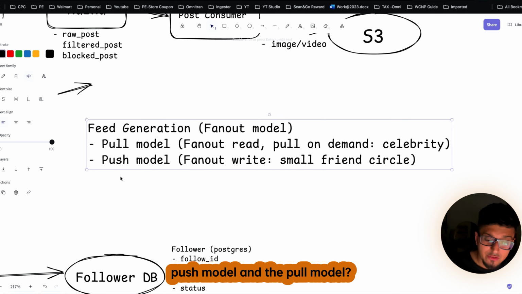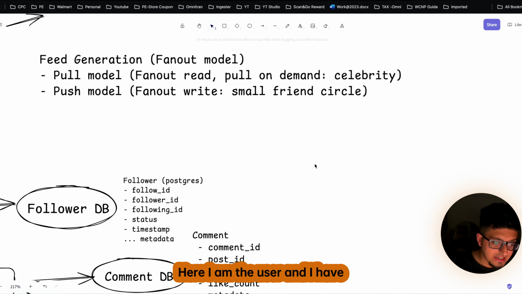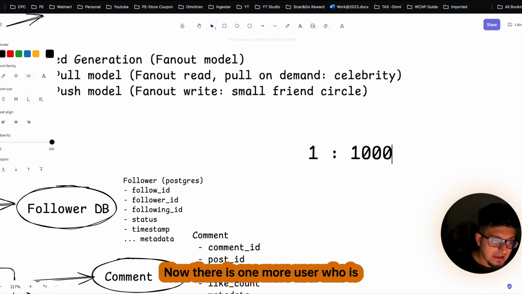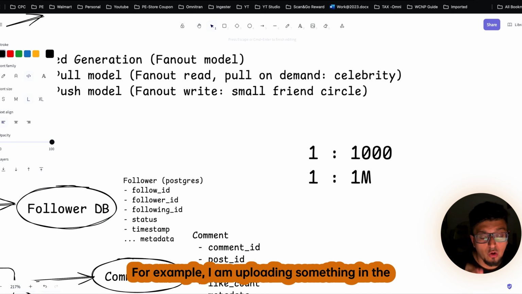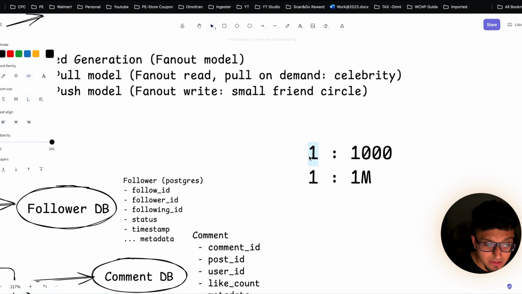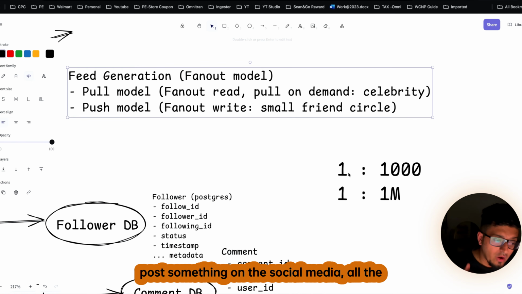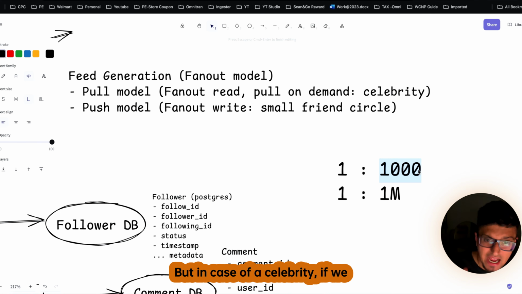Now, why is there a difference between this push model and the pull model? I will tell you just now. Let's take an example. Here I am the user and I have 1,000 friends. Clear? Now there is one more user who is a celebrity and he has millions of followers. For example, I am uploading something in the social media. Then what will happen? Based on this feed generation logic, once I post something on the social media, all the feeds of these 1,000 users will get updated accordingly.